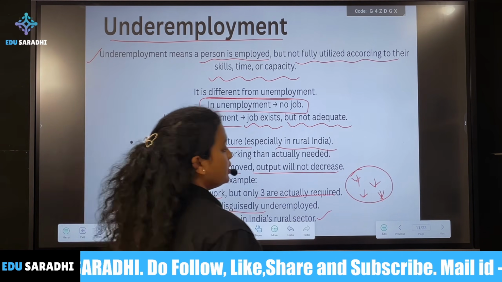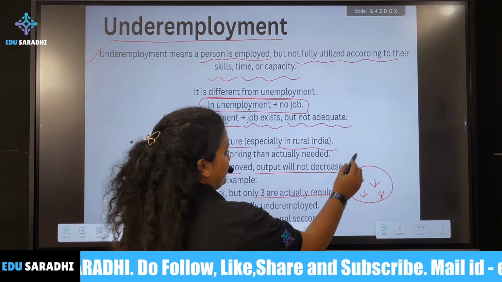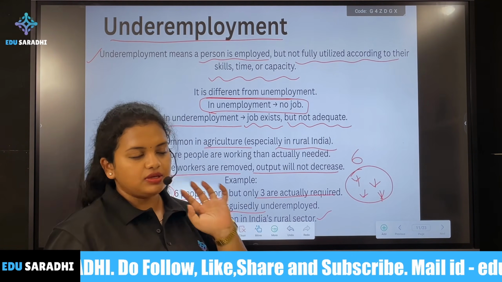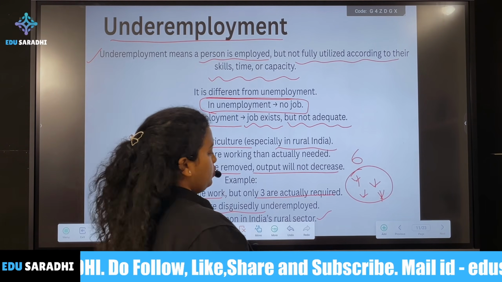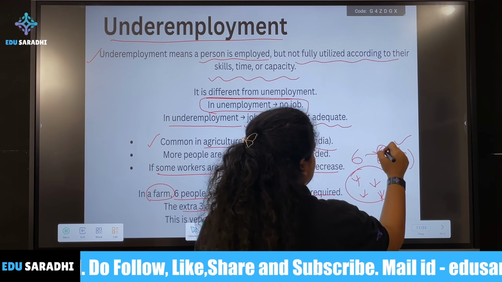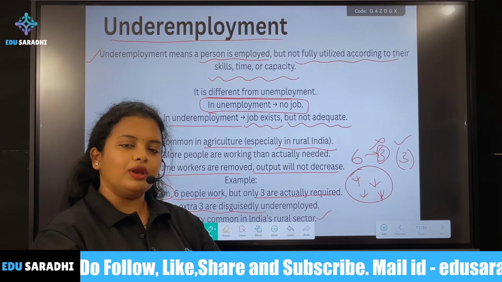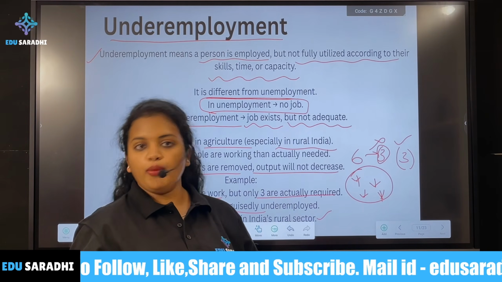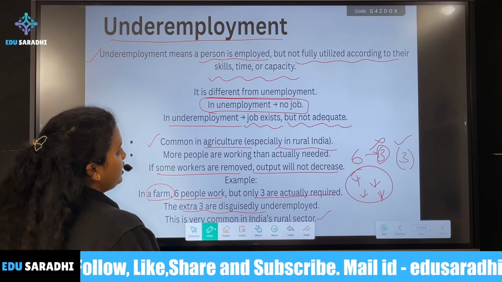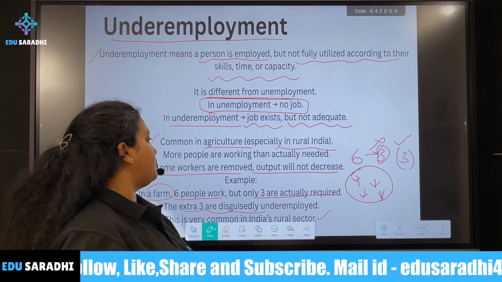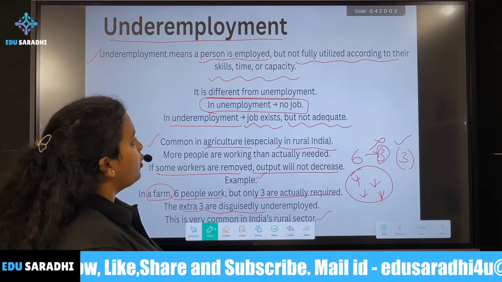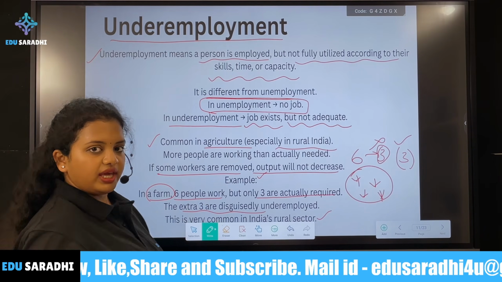Don't mind my drawing. In a farm there are 6 people working, and all 6 will get wages and do the work. Even if 3 people are removed, the remaining 3 will still do the work as usual. There is no problem in productivity. That is underemployment, where a job exists but it is not adequate. Output will not decrease even if we remove those 3 people. They are not utilized.